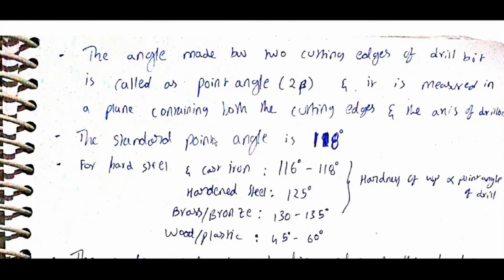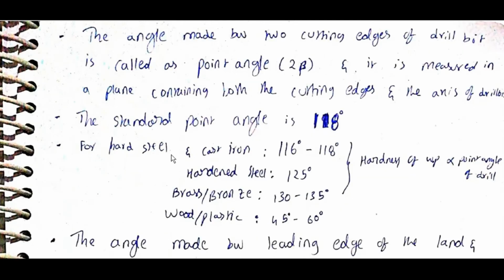The standard point angle is 118 degrees for mild steel and cast iron, 116 to 118 degrees for hardened steel, 125 degrees for bronze, 130 to 135 degrees for Vassar bronze, and 45 to 60 degrees for wood and plastic. Hardness of workpiece is directly proportional to point angle. That means the harder the material, the larger the point angle.